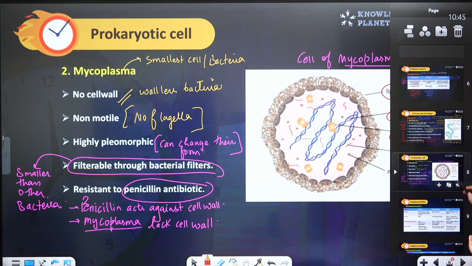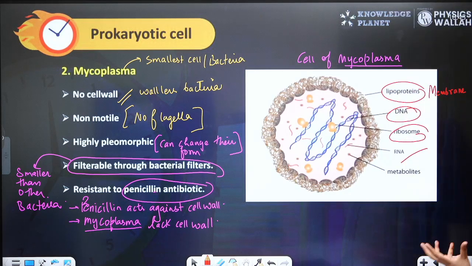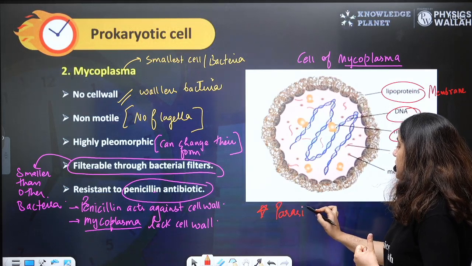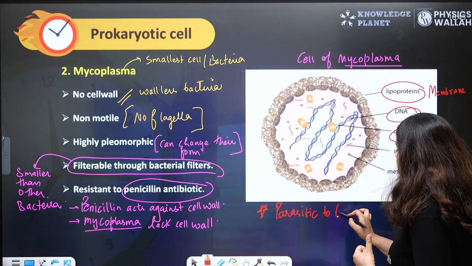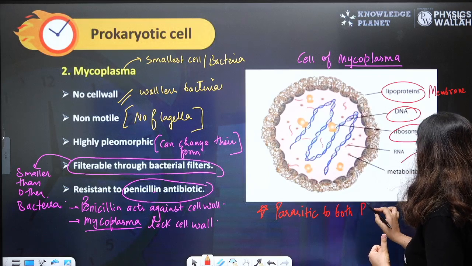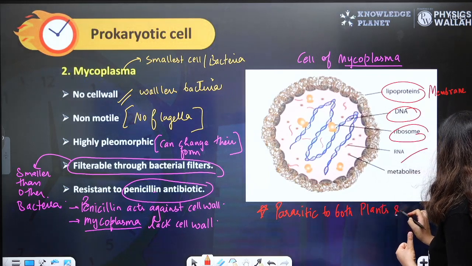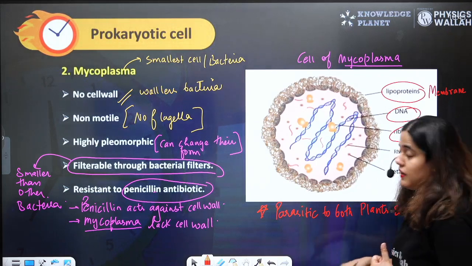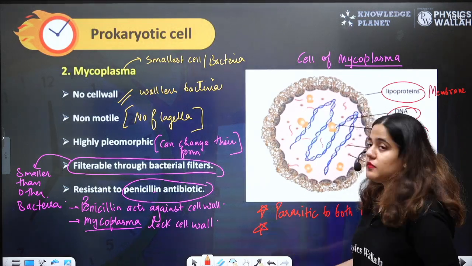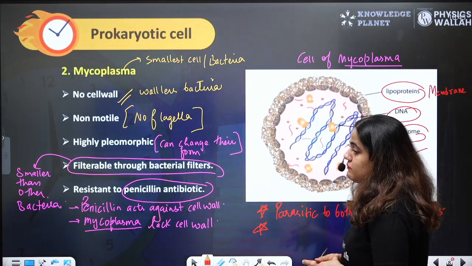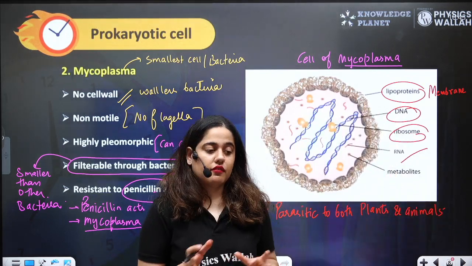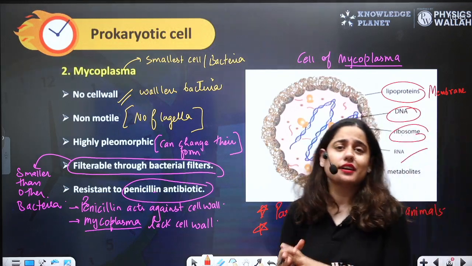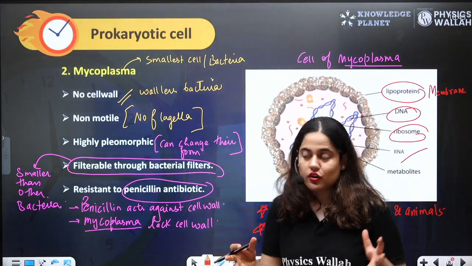And remember, this Mycoplasma is parasitic to both plant and animal. They can cause infection to plants and animals as well. And Mycoplasma can basically survive in the presence of oxygen or without oxygen. So they can live in both conditions, whether the oxygen is provided or not.